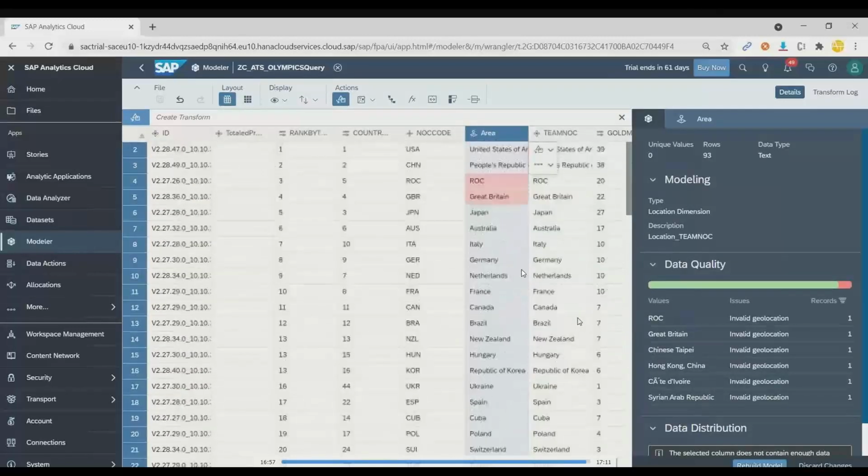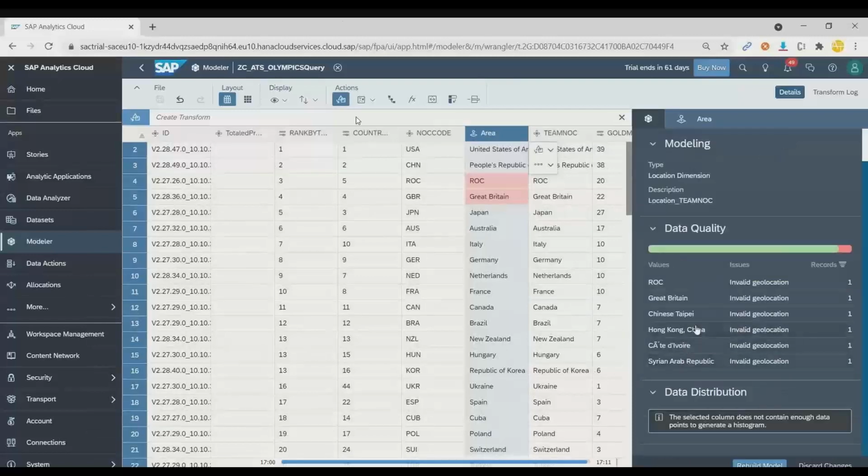So just to summarize what we have done by far, we have already created a data model in the system, and this data model is utilizing our live SAP S4HANA data, which we are going to use in our requirement. Using the S4HANA connection, we have created that so that we can reuse the data which is already there.